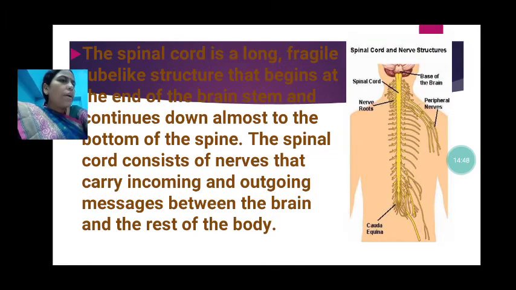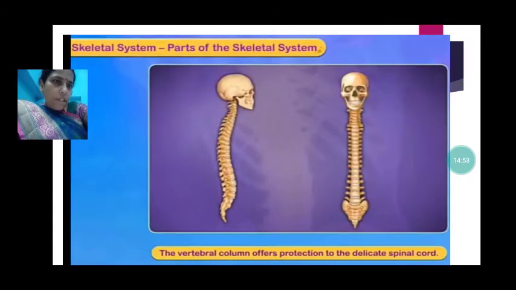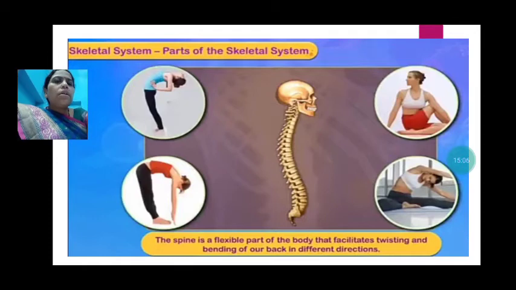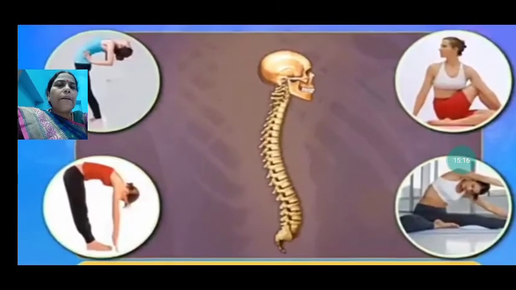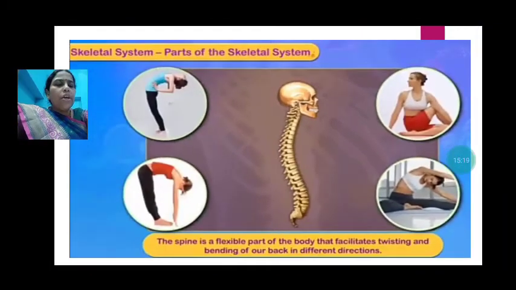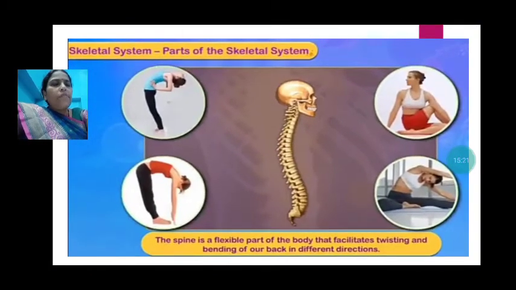So the spinal cord should be protected very nicely. The vertebral column offers protection to the delicate spinal cord. This vertebral column does the work of protecting the delicate spinal cord. Now, the spine is a flexible part of the body that facilitates twisting and bending of our back in different directions. Due to this spine, our body is able to bend and twist, and we are able to maintain balance and stand straight also.